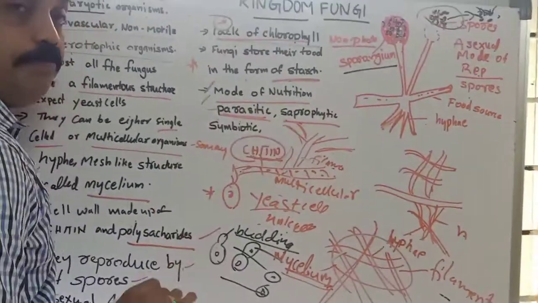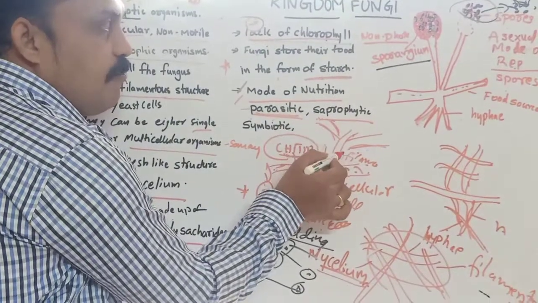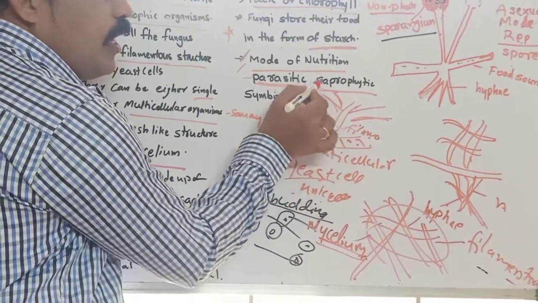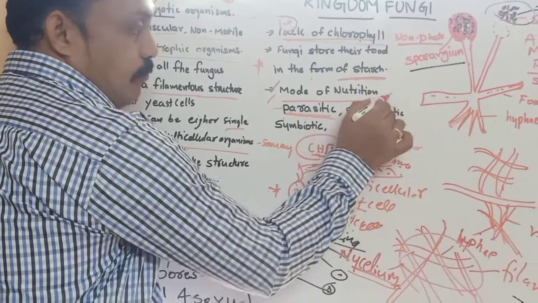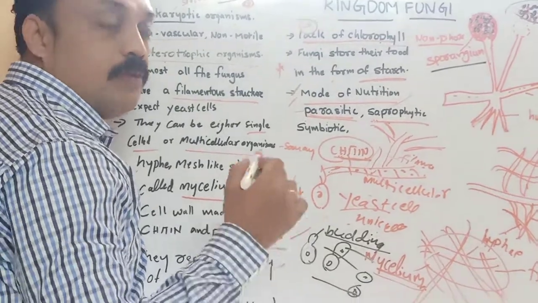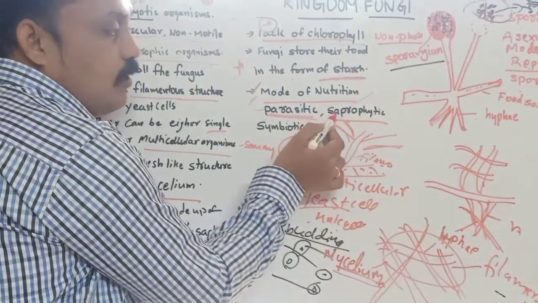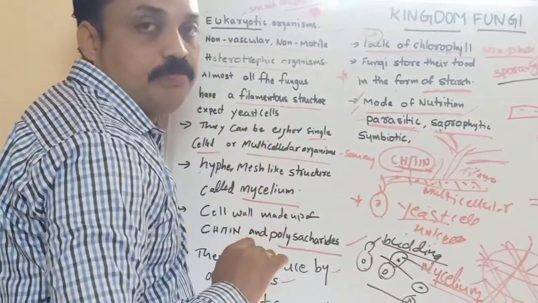Saprophytic means these fungi grow in dead and decaying places, such as rotten food and dead animals. For example, mushroom.